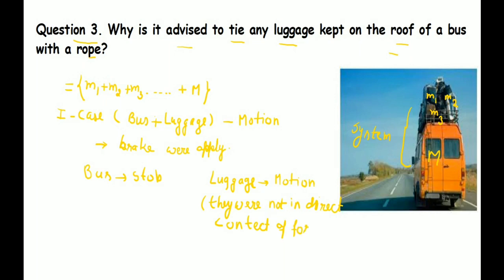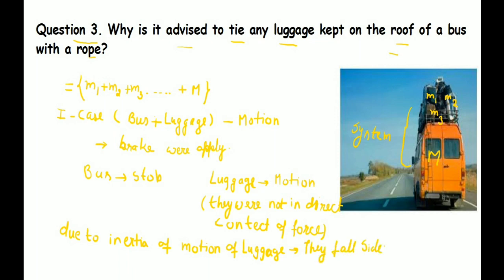The bus was stopped. But what about the luggage? The luggage was not in direct contact of the force, students. As the driver applied the brake, the brake was on the bus, so the bus will stop at the same time. But the luggage, which was not in direct contact of the force, remained in its state. What was their state? They were in the state of motion. So they will continue to remain in the state of motion. And this is the inertia of motion.